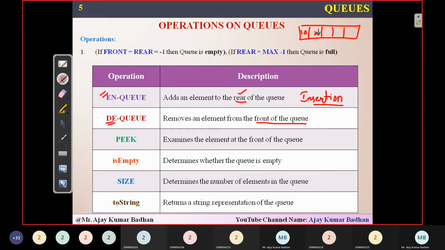So 10, 20, 30, 40. We want to insert an element. So for enqueue we are going to use rear. Rear is right now here, so this will be incremented. It will come here. Then you'll be inserting 50 here.